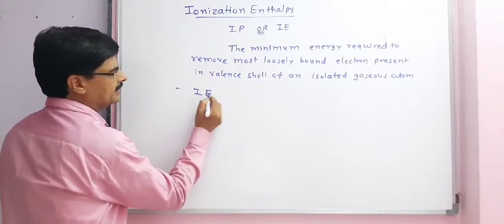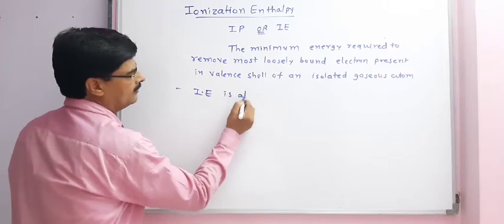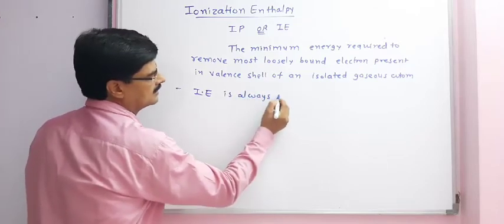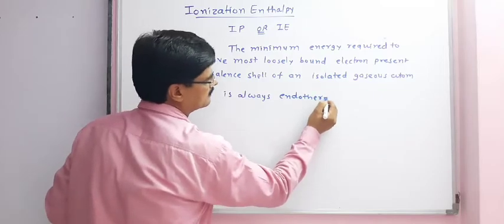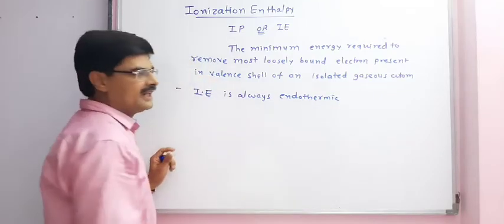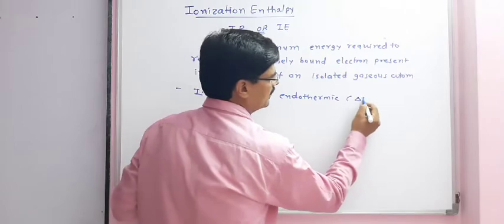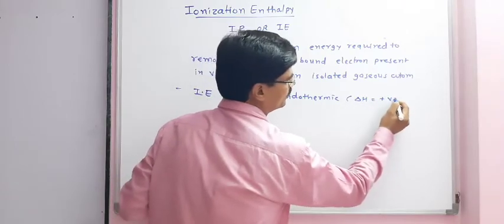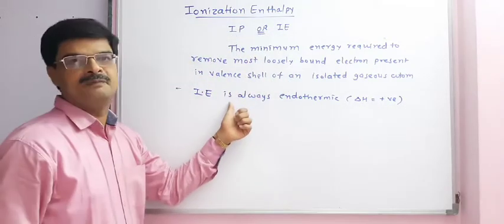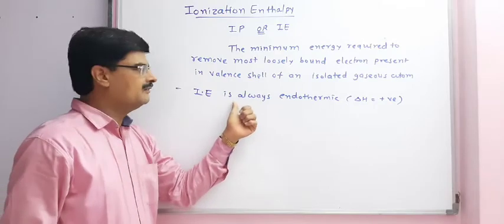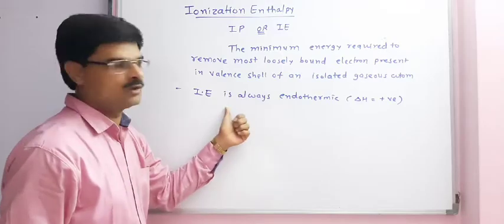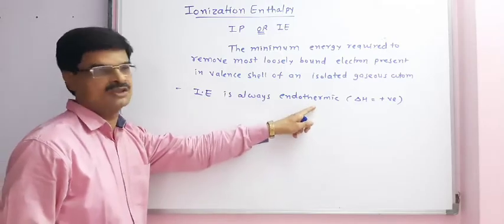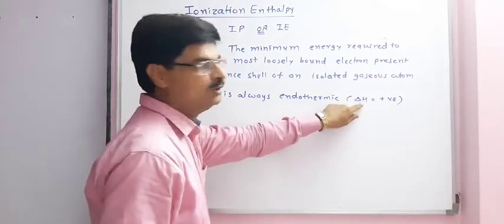Ionization enthalpy is always endothermic. It means we can say delta H is equal to positive, because if we want to remove the electron, we must give energy to remove that most loosely bound electron. That is why it is always endothermic or delta H is equal to positive.